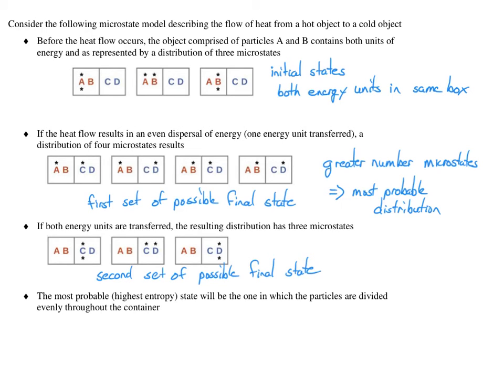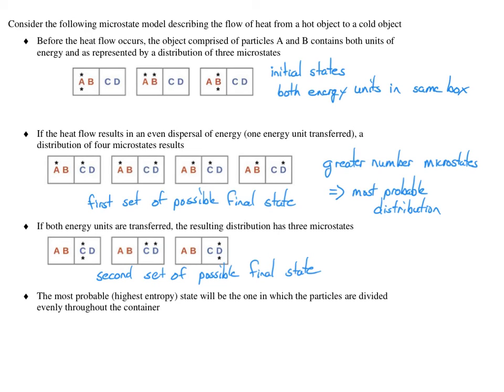The first set of possibilities is that the heat content will be distributed equally across both boxes. And this first set of possible final states has 4 microstates. There's 3 microstates in the second set of possible final states in which both energy units are transferred to the second box.